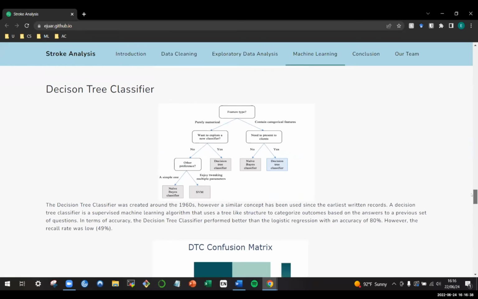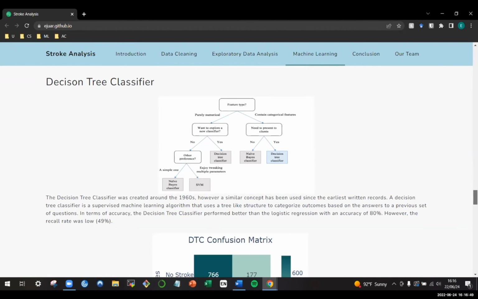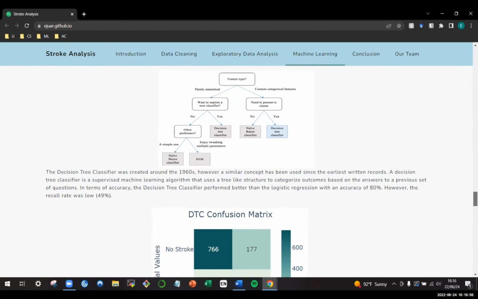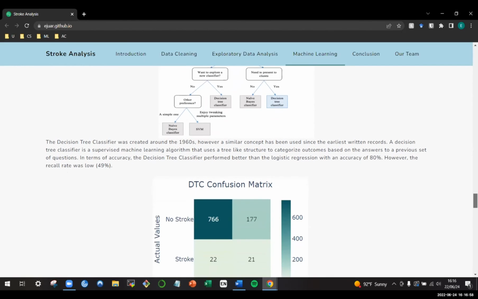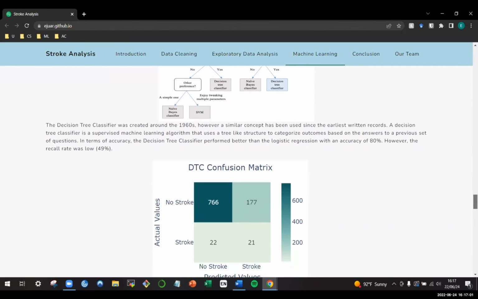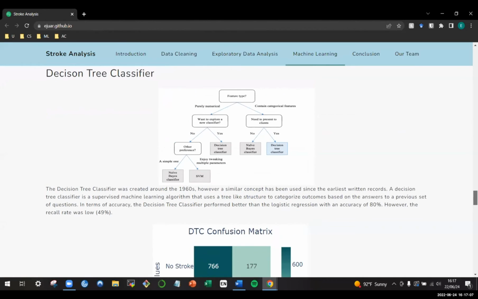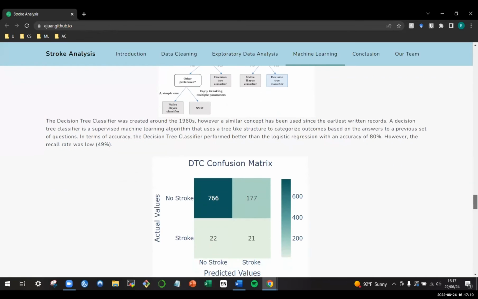The decision tree classifier was created around the 1960s. However, a similar concept has been used since the earliest written records. A decision tree classifier is a supervised machine learning algorithm that uses a tree-like structure to categorize outcomes based on the answers to a previous set of questions. In terms of accuracy, the decision tree classifier performed better than the logistic regression, with an accuracy of 80%. However, the recall rate was low. Above is an example of a decision tree classifier, and below is the decision tree confusion matrix.